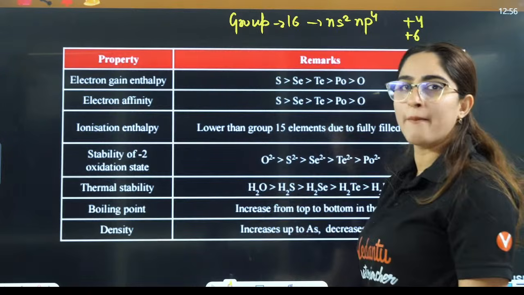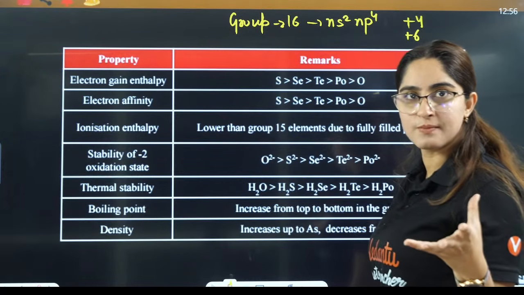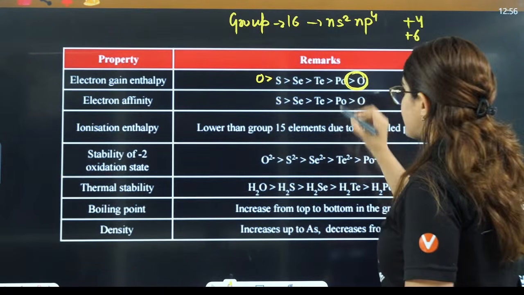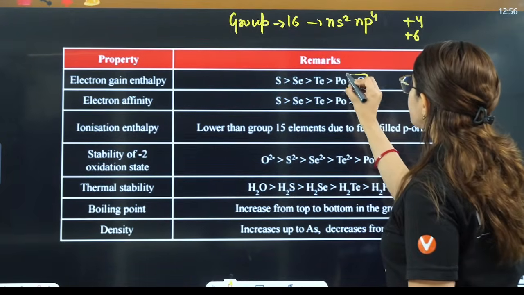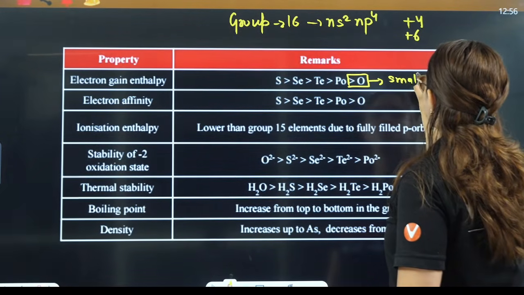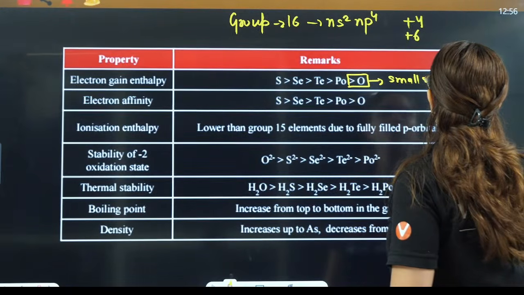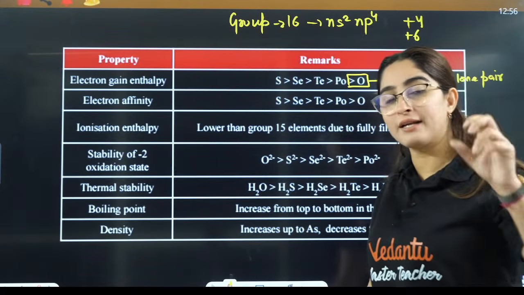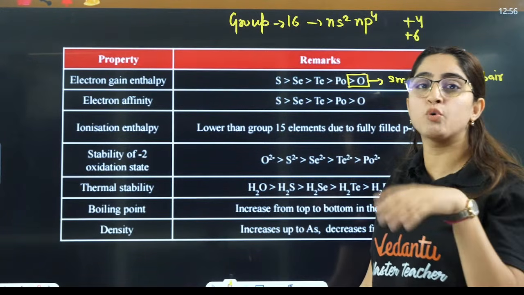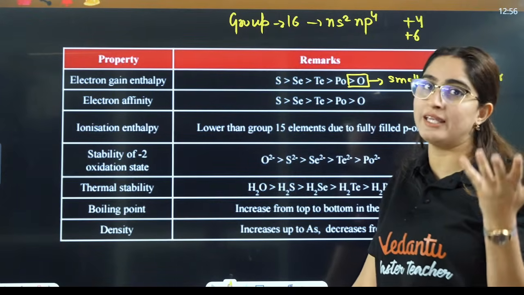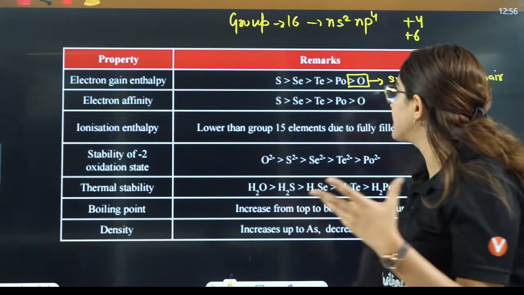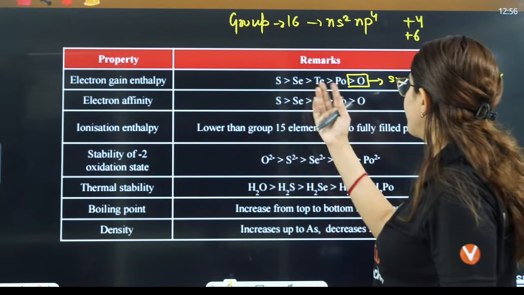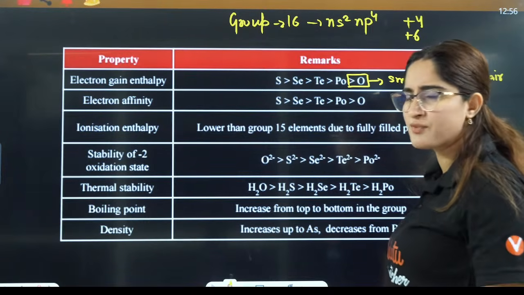Down the group, what should happen? Electron gain enthalpy should decrease, right? But here oxygen should have the maximum, but it is the least. Why? Because of the small size and lone pairs. Oxygen has 2 lone pairs and a very small size, so it is not able to gain the electron easily. The tendency is not very high because of electron repulsions, and that is the reason it has the least tendency here, right? Then electron affinity also has the same order here.